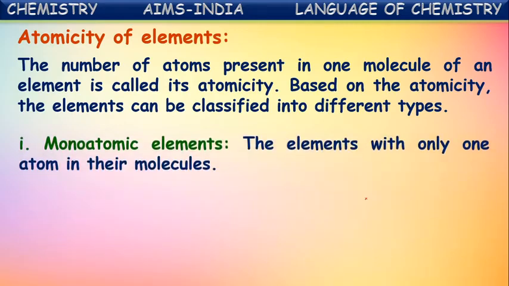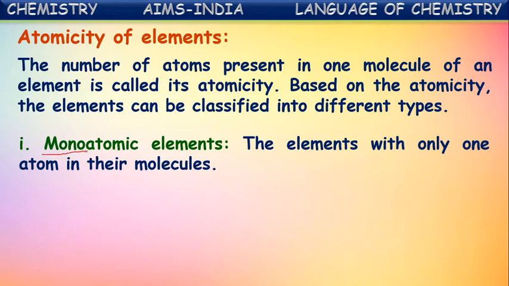First one is monoatomic elements. The elements with only one atom in their molecules are called monoatomic elements. Here we know what mono means. Mono means single.